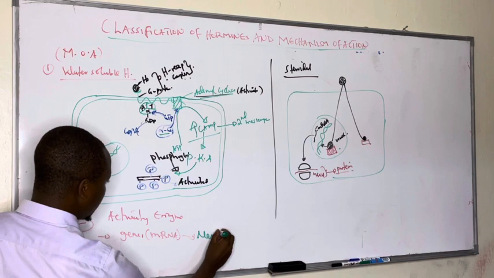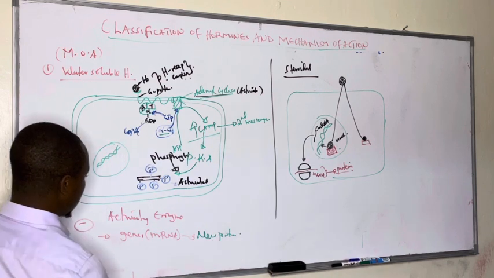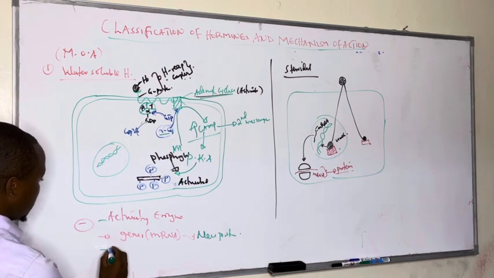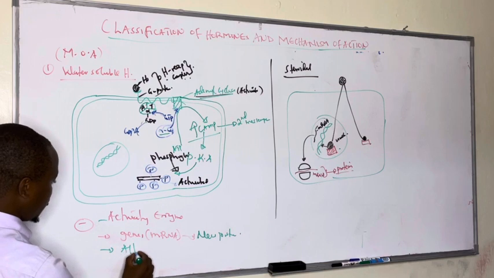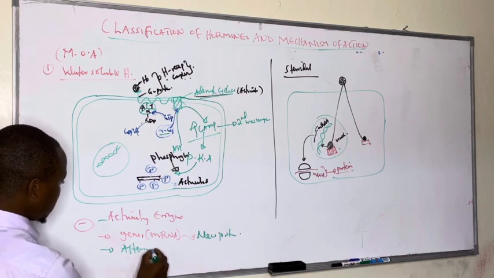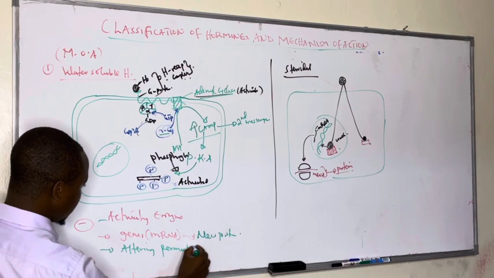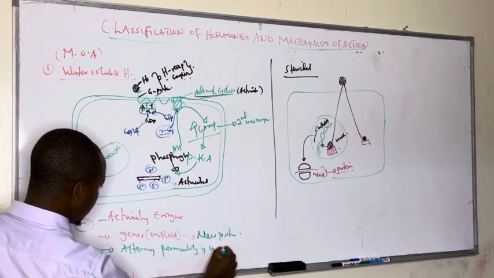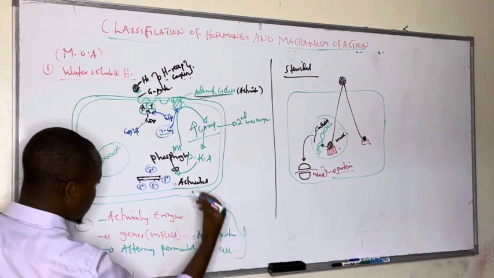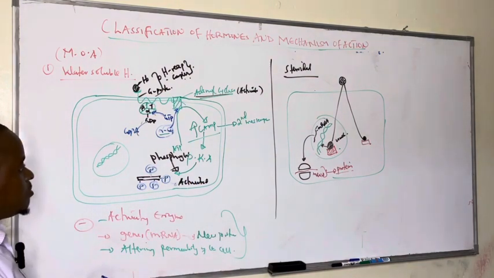And then lastly, they can act by altering the permeability of the cell. So these are the three major outcomes when these mechanisms come into play.